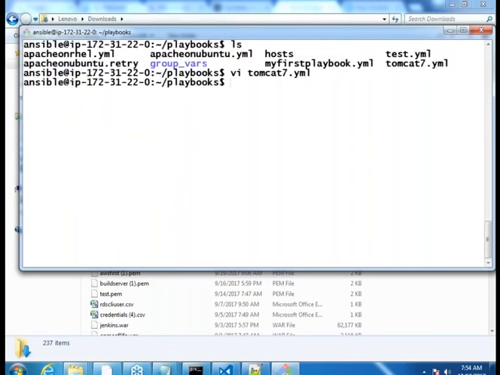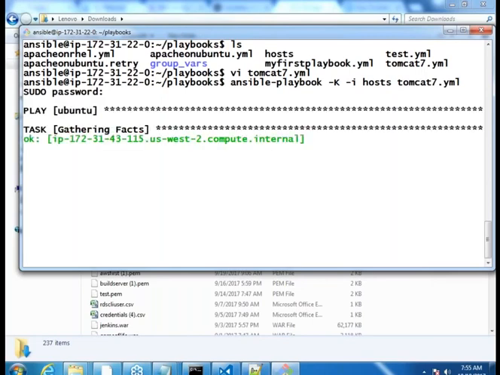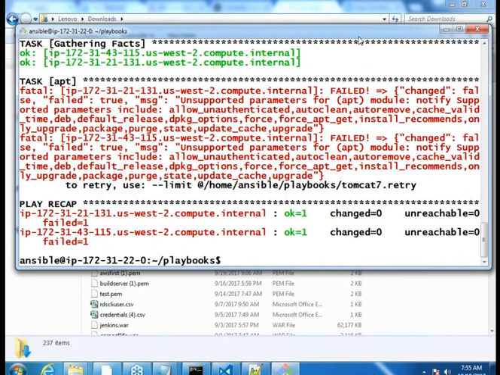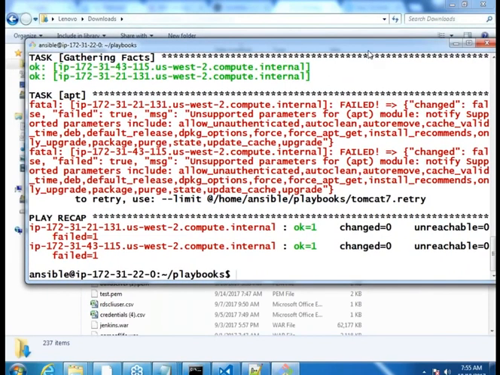So ansible-playbook, minus capital K, and we are also changing the inventory, which is not the default inventory. So minus i hosts, and then what is the playbook which I want to run? tomcat7.yml. So it would ask for a password. So basically it says failed, unsupported apt parameter notify. So there is something wrong with the notify which we have supplied. Okay, it's okay, we'll correct it.